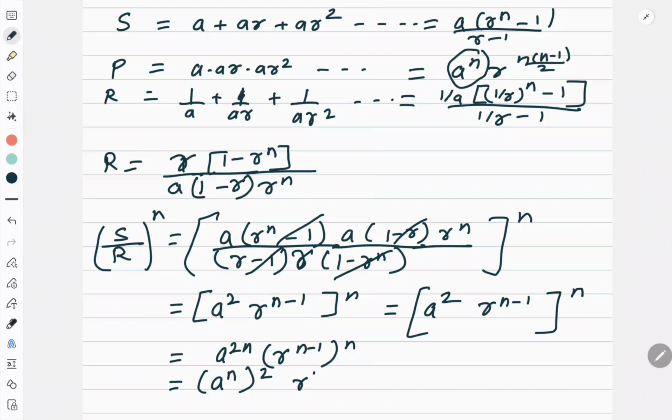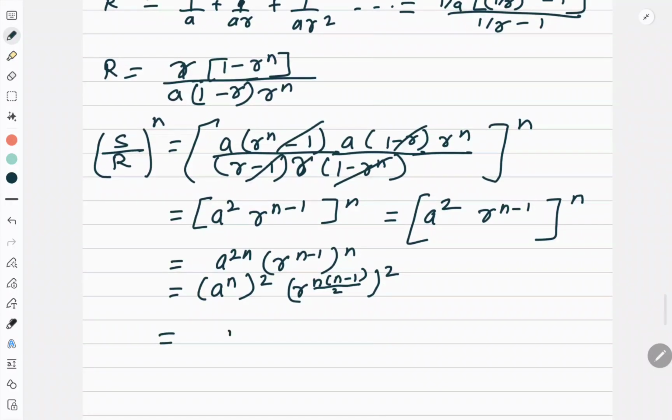Then r to the power n minus 1, I want the square here also. So what is the next term? A to the power n, r to the power n minus 1 upon 2, squared. And this is nothing but p square. Hence proved. Simple. So it was looking complicated, but when I start solving, it is very easy.